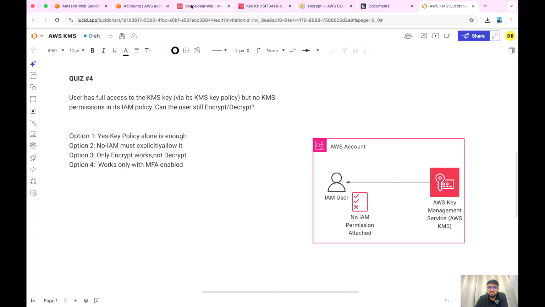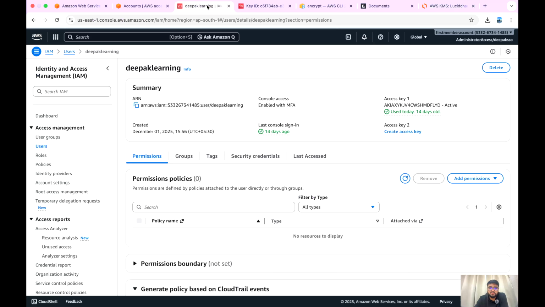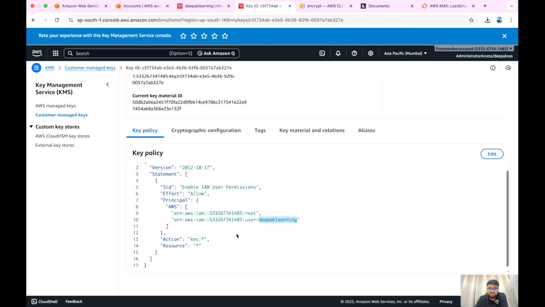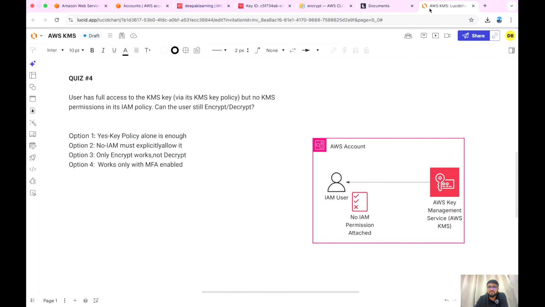As per the question, the user does not have any IAM permission, but there is one KMS key policy which says that it has all the KMS permissions for that user. If you see here, this is allowing all the KMS permissions to this user. Now what do you think? Can the user still encrypt or decrypt?